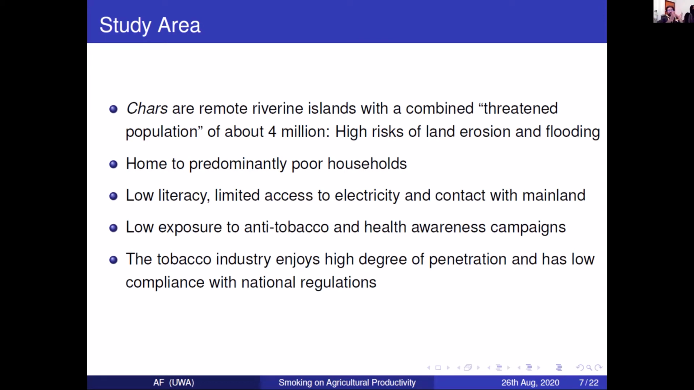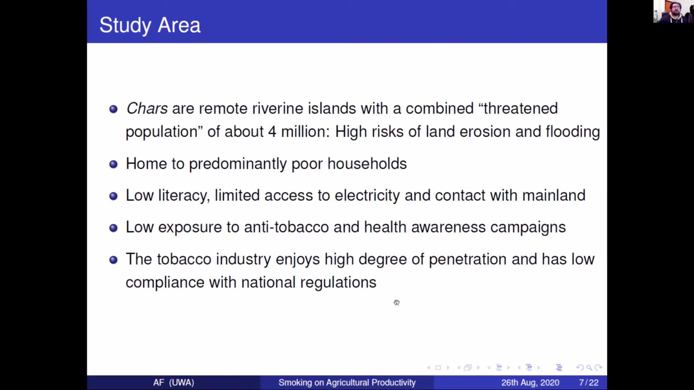We focus specifically on the Gaibandha district. The characteristic is that there is a high risk of land erosion and flooding. It's home to predominantly poor households because there are no land rights there. There is low literacy, limited access to electricity, and contact with the mainland. Solar electricity is the one that's usually prevalent there because there are no electricity lines that run to the riverine islands.